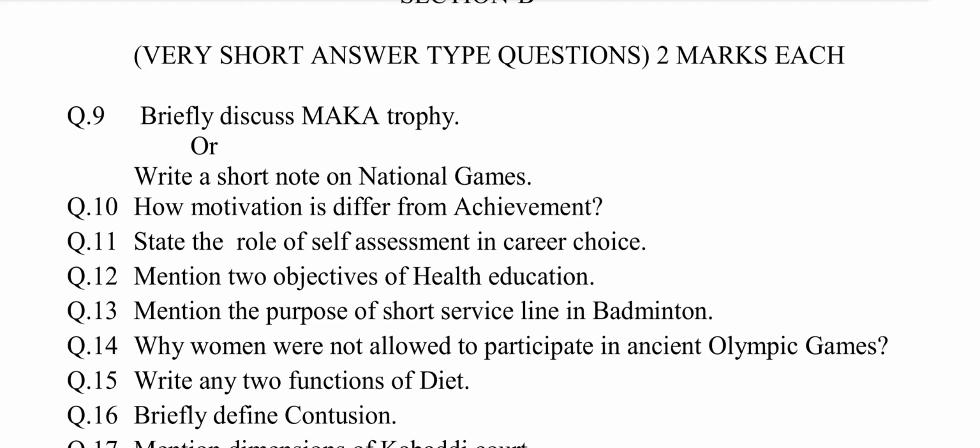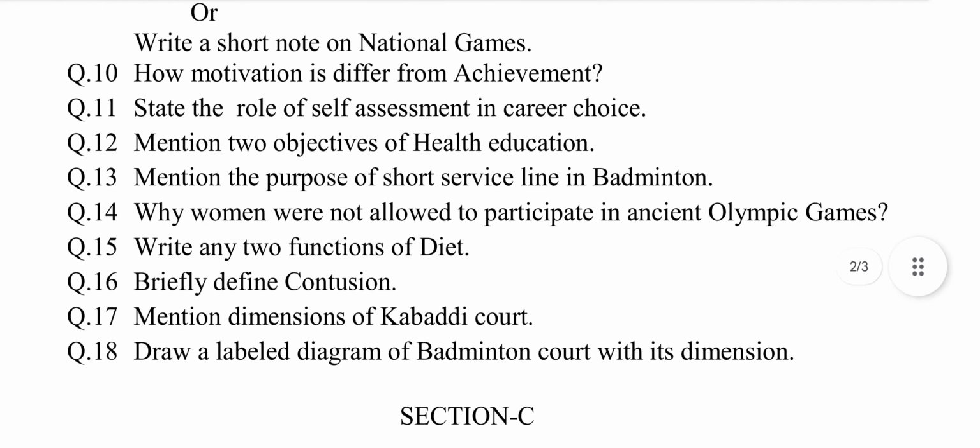Or write a short note on national games. This question is also selected from chapter number 7, National Games. The answer may be, the national games were earlier known as Indian Olympic Games. These were organized by any state under the aegis of Indian Olympic Association. First Indian Olympic Games were held in Lahore in 1924. After 1938, they were named as national games.